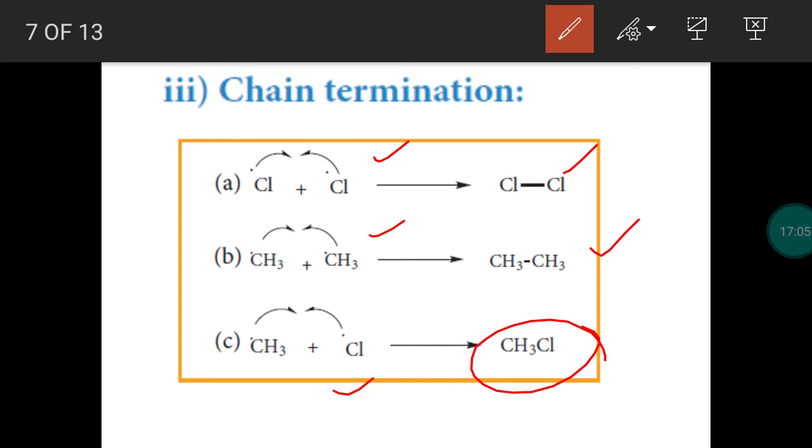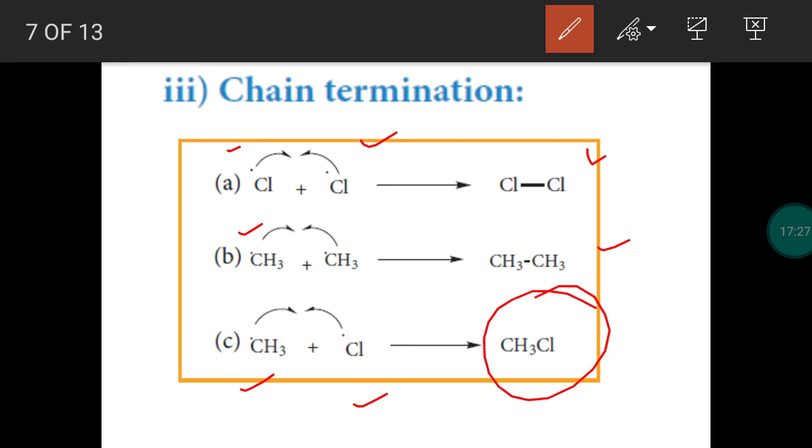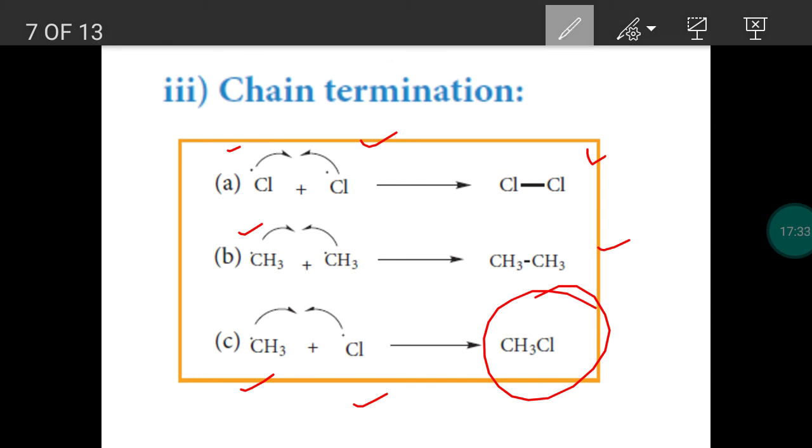So, in the termination step, we have methyl free radicals and chlorine free radicals. Methyl free radicals can join together to form ethane. Chlorine free radicals can join together to form a chlorine molecule. Or methyl and chlorine free radicals will join together to form the desired product, methyl chloride. Further reaction will give you methylene chloride, chloroform, and carbon tetrachloride.